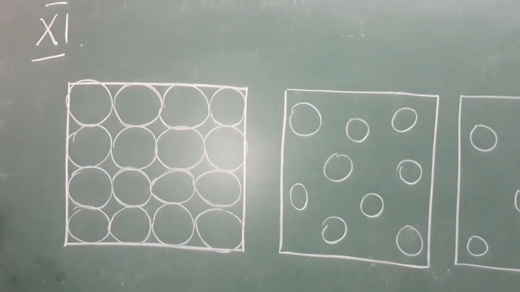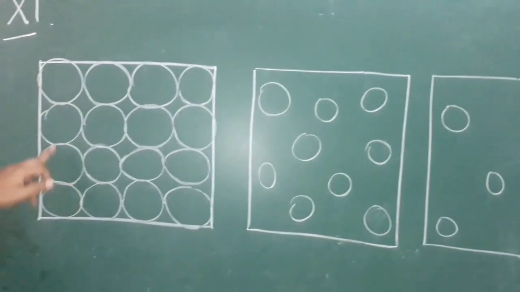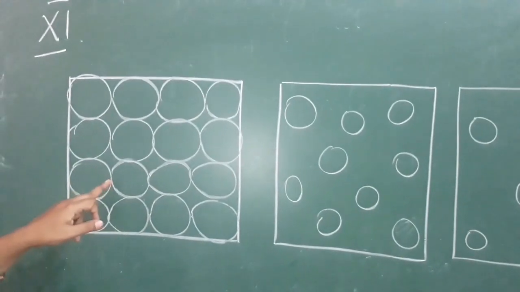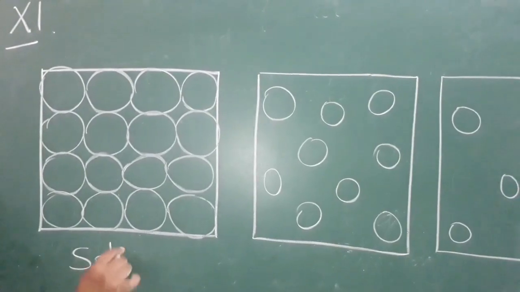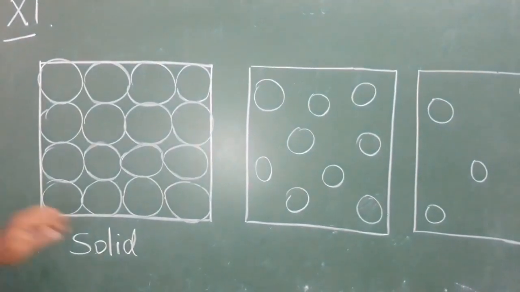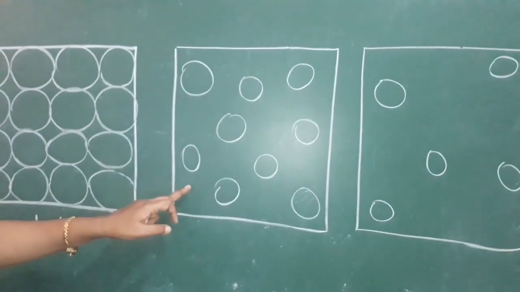For that I have drawn 3 diagrams. In this first diagram, atoms are closely packed. This diagram refers to, what does that mean? Solid state. And here the atoms are somewhat loosely packed. This diagram refers to